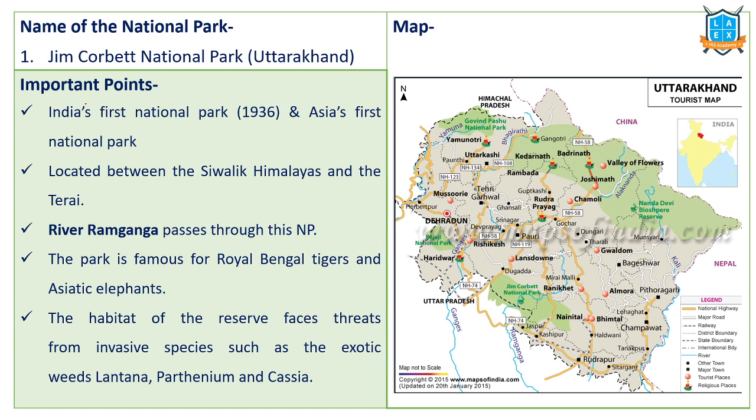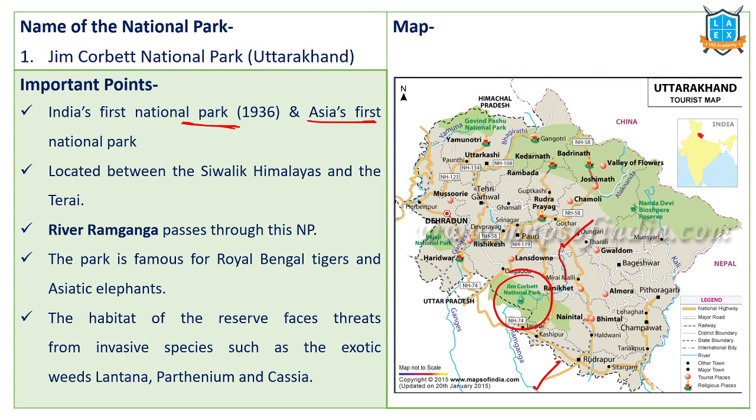First, let us start with Jim Corbett National Park. This is India's first national park and it is also Asia's first national park. Let's understand its location. This is the state of Uttarakhand. This is Uttar Pradesh. Jim Corbett National Park.